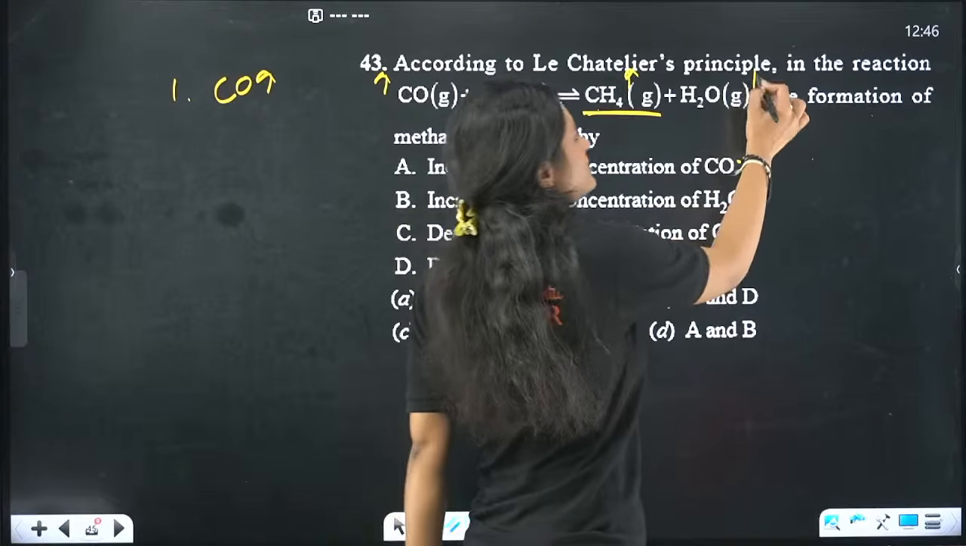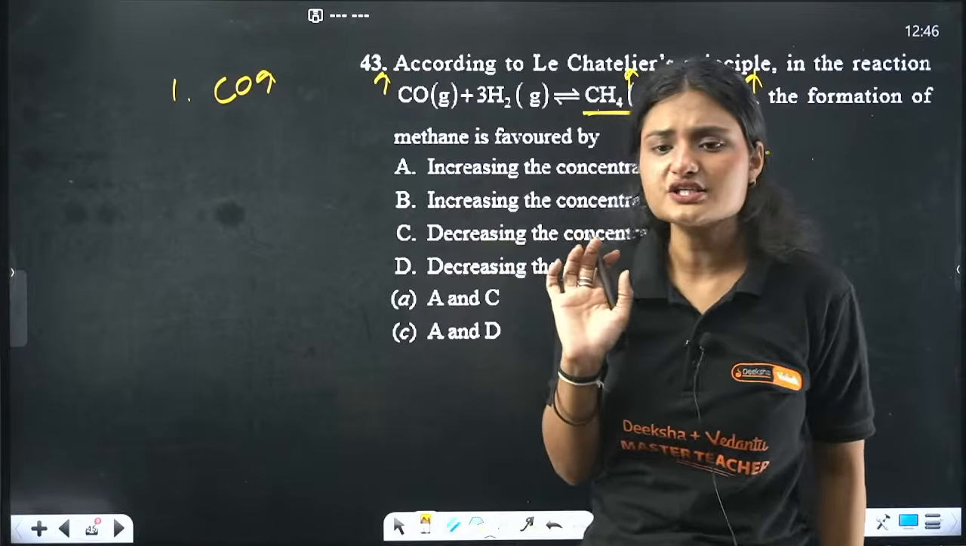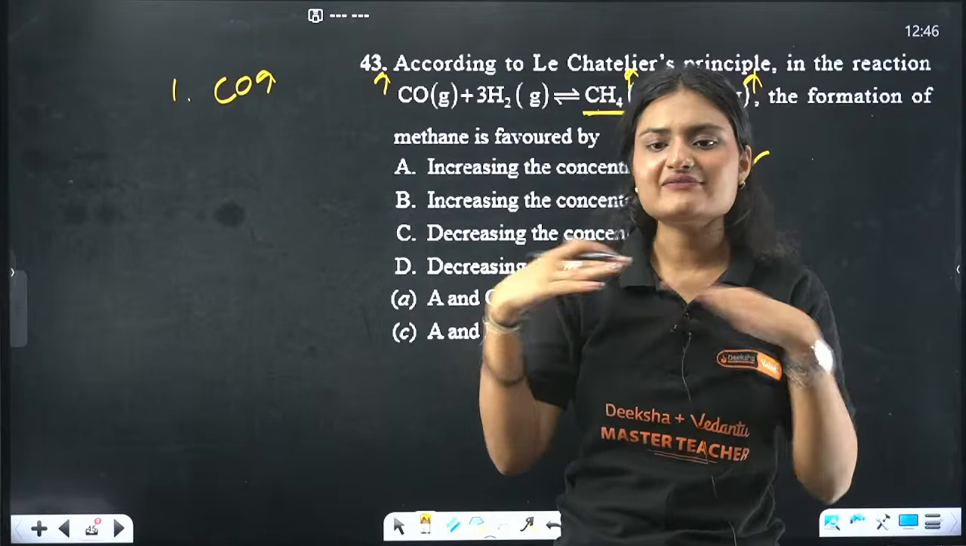If we increase the concentration of product, what will happen? Again, the equilibrium shifts.